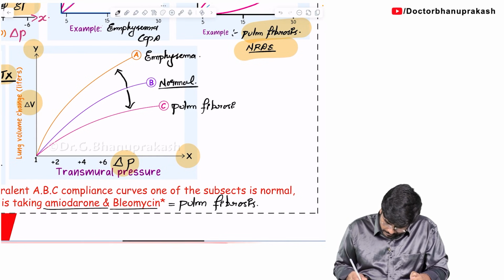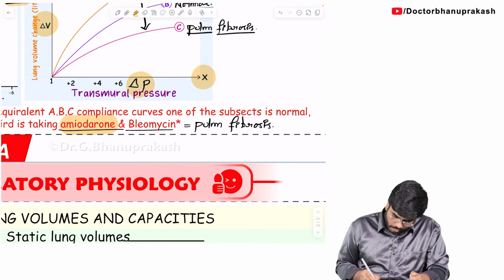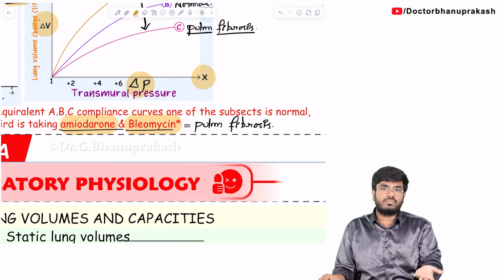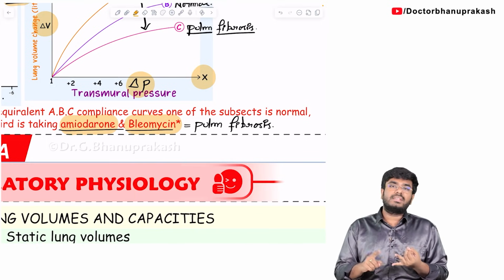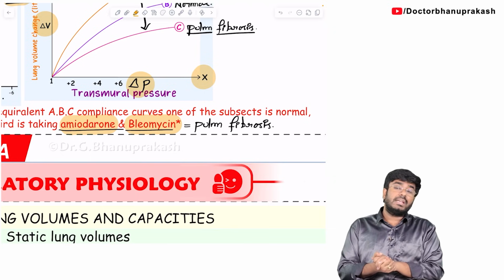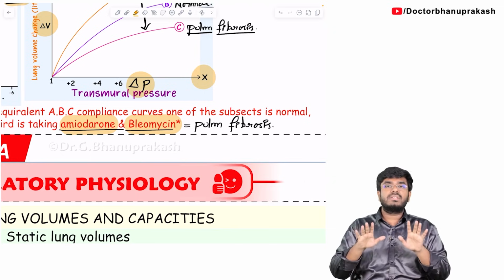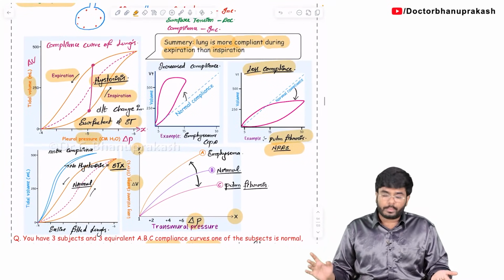Who will develop pulmonary fibrosis? The person who is using drugs like amiodarone, bleomycin, busulfan, carmustine, cyclophosphamide, methotrexate. Again I am repeating: amiodarone, bleomycin, busulfan, carmustine, cyclophosphamide, methotrexate. These are all the drugs which can lead to pulmonary fibrosis. So pulmonary fibrosis means less compliance, emphysema means more compliance. This is how the questions are going to show up in your exam.